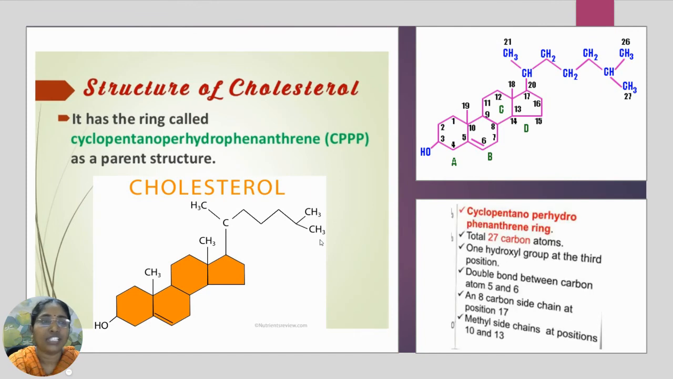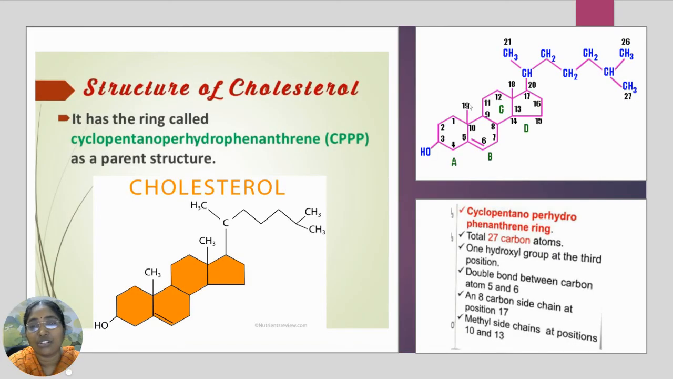Cholesterol is a 27 carbon compound. It has a hydroxyl group at the 3rd carbon and a double bond between the 5th and the 6th carbon atoms. It has an 8 carbon side chain on the 17th carbon atom, and 2 methyl groups at the 18th and the 19th carbon atoms. The basic nucleus of cholesterol is the